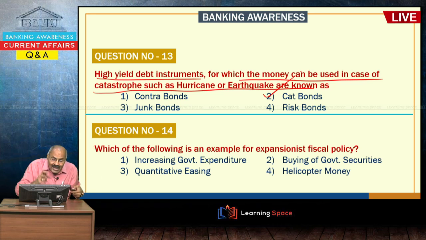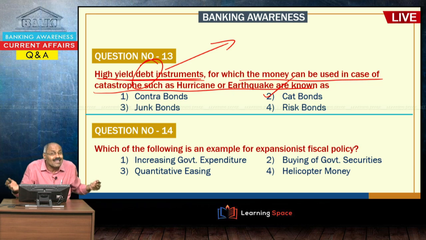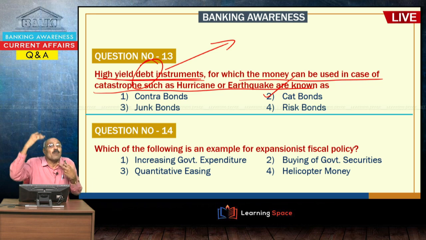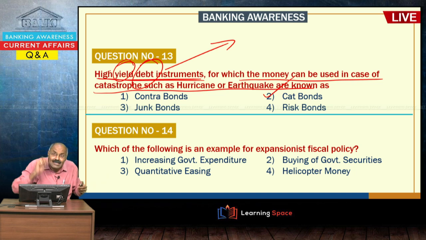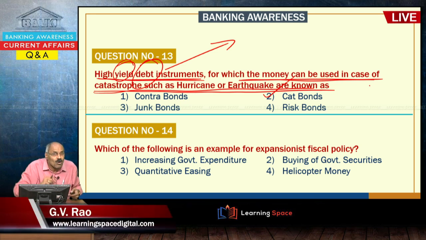Whenever somebody is talking about debt, debt means nothing but a loan, or an instrument where the relation is lender and borrower, and high yield means high interest rate. So, high yield debt instruments for which the money can be used in case of a catastrophe such as a hurricane or earthquake are known as catastrophe bonds.